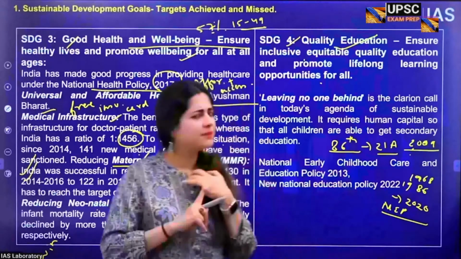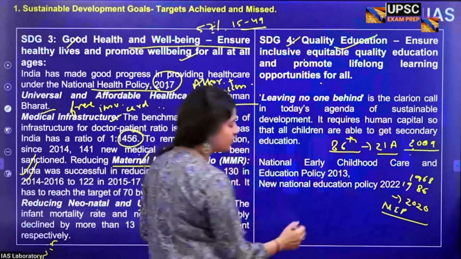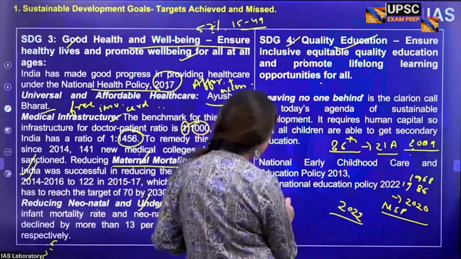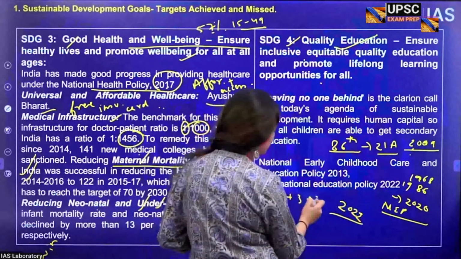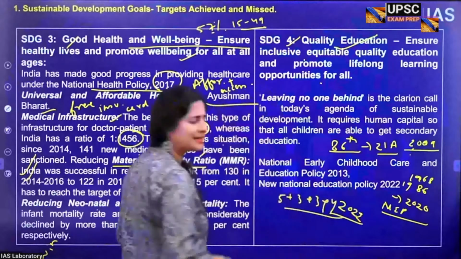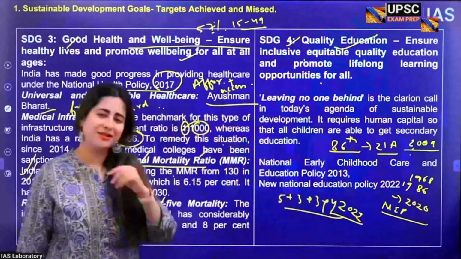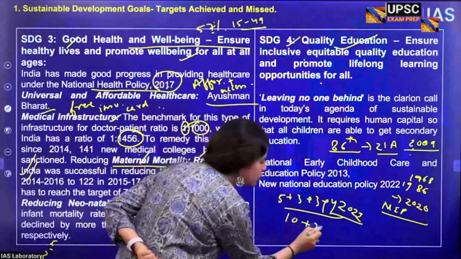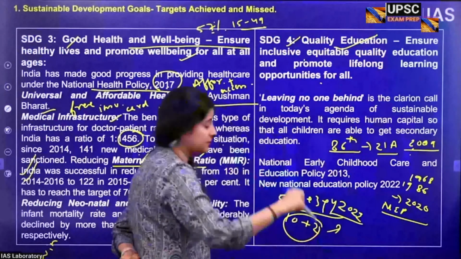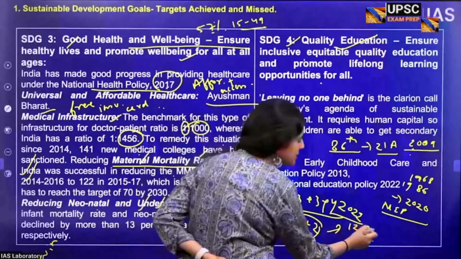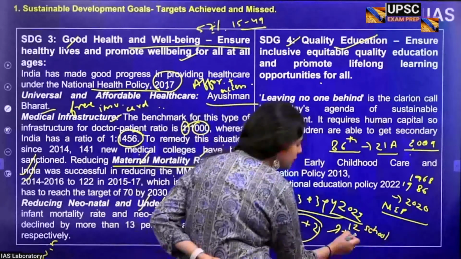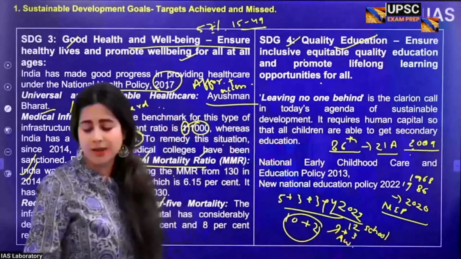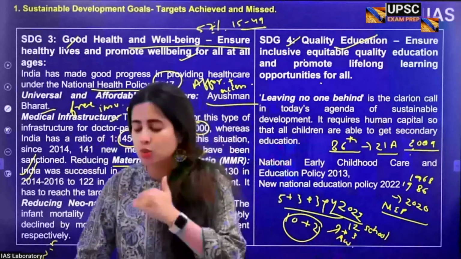Another very important thing is that the new educational policy talks about creating a system of education which is 5 plus 3 plus 3 plus 4. Now, as per this new education policy, the old system of 10 plus 2 education will be replaced by a new system, which means 12 years of compulsory school education. Added to this will be 3 years of compulsory Anganwadi education, pre-primary education, or preparatory school education.